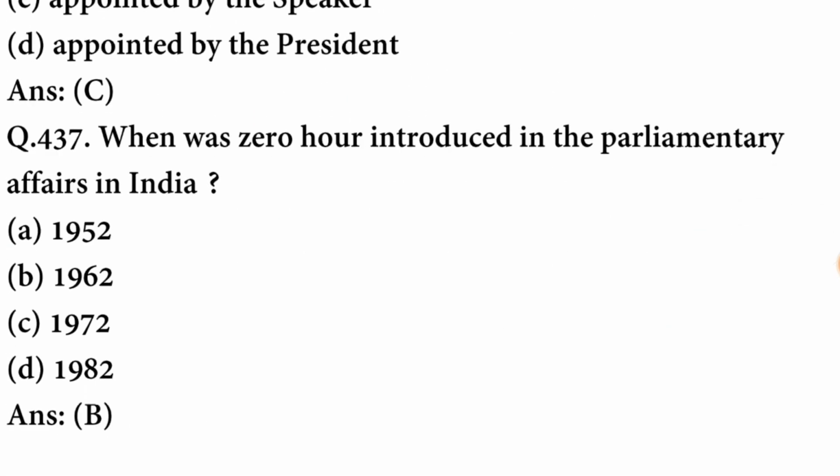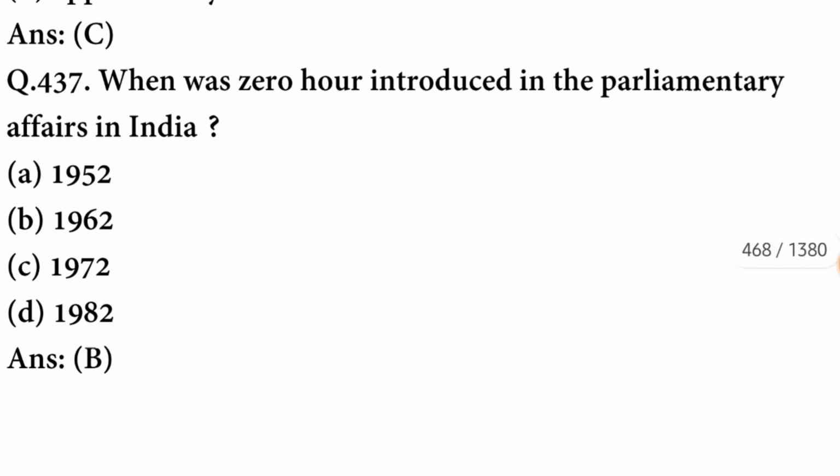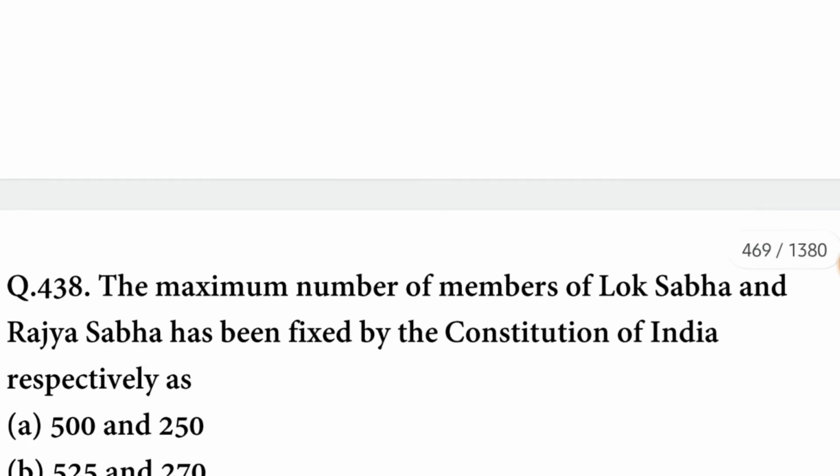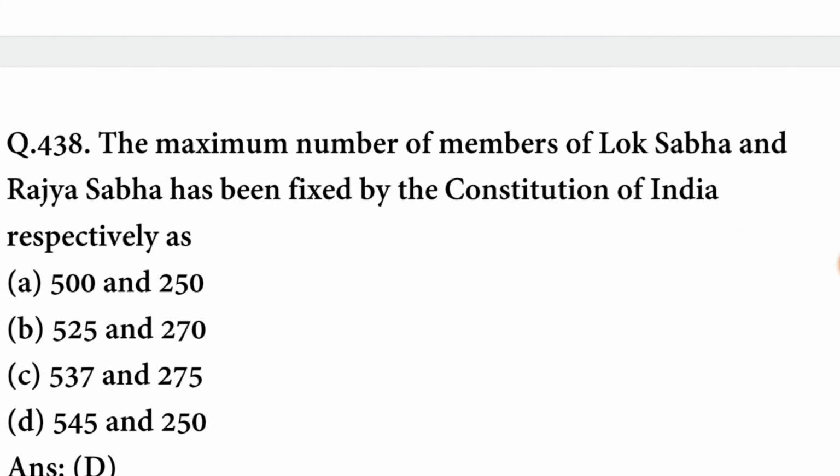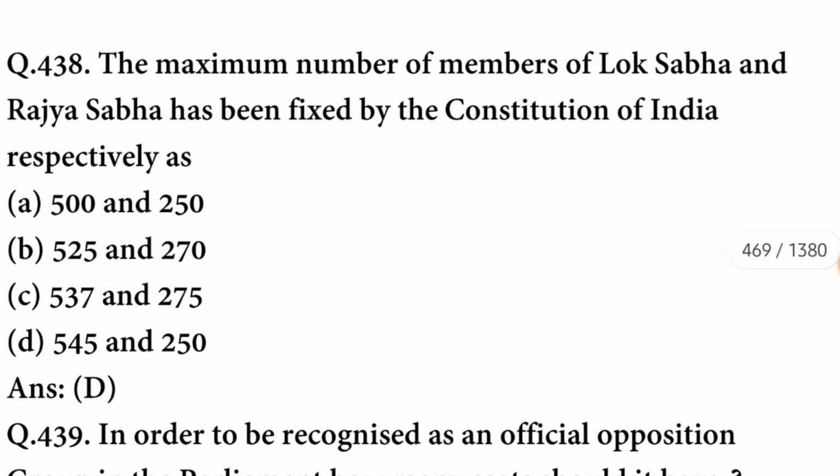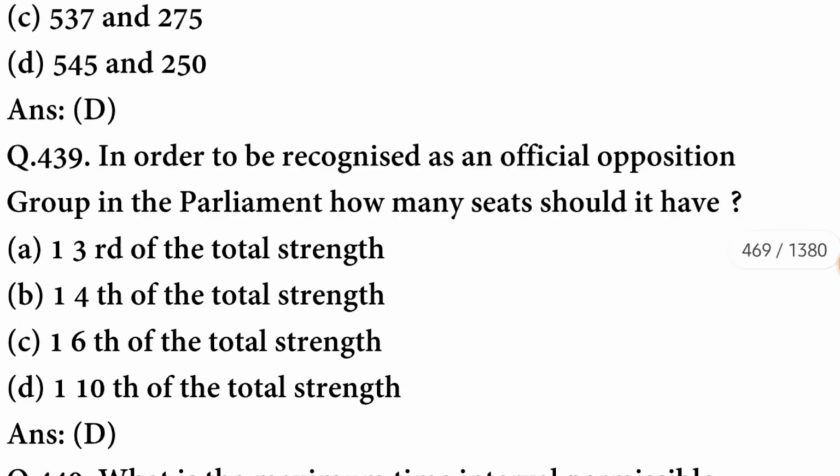When was zero hour introduced in the parliamentary affairs in India? It was introduced in the year 1962. The maximum number of members of Lok Sabha and Rajya Sabha has been fixed by the Constitution of India respectively as 545 and 250. The option is correct.